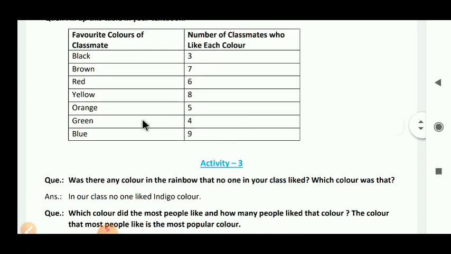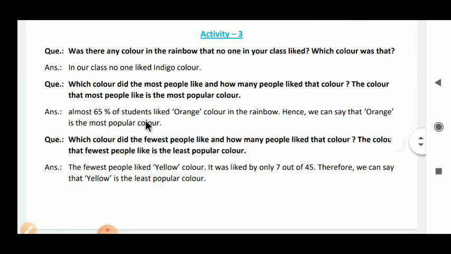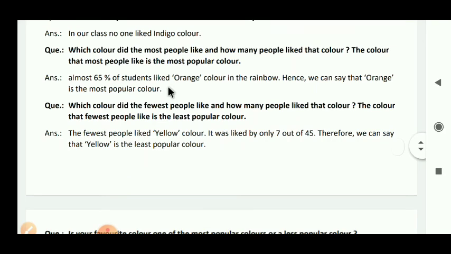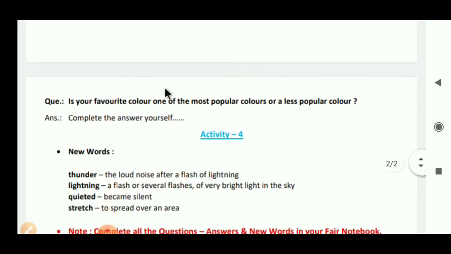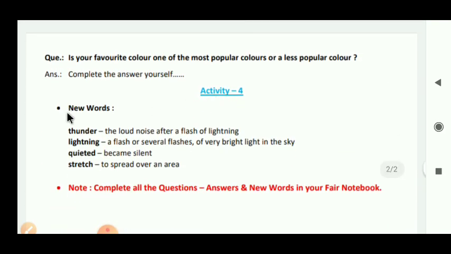Now activity 3, you also have to write in your fair notebook. The question is given here, and the answers are given below. You have to complete the questions and answers in your fair notebook. After that, activity 4. Give the heading activity 4, new words. Write the heading, the quarreling colors part two, then new words. You have to write the 4 new words in your fair notebook. One note is also given here: complete all the questions and answers and new words in your fair notebook.